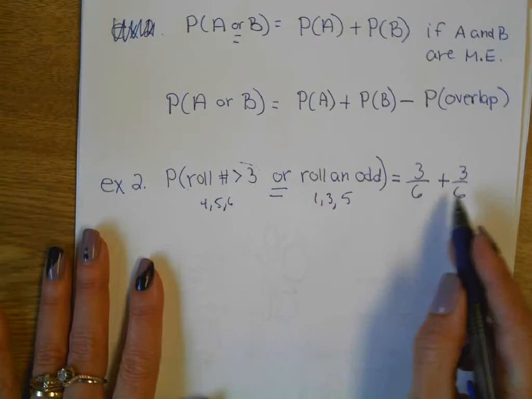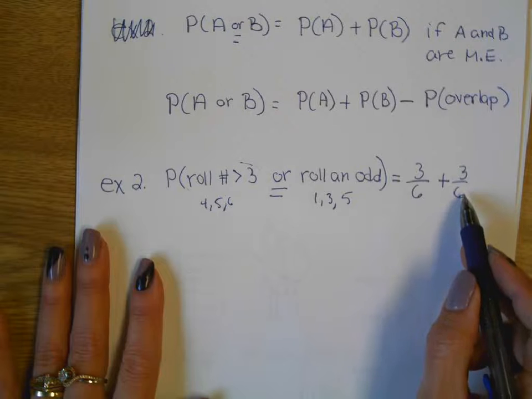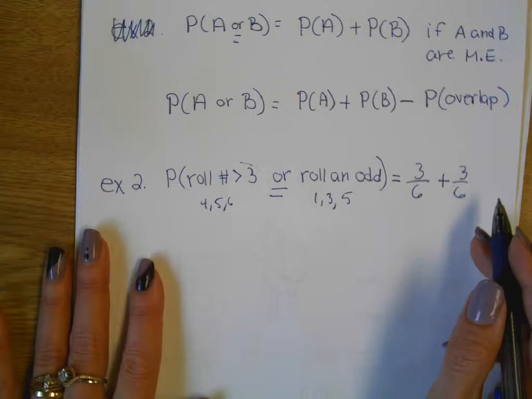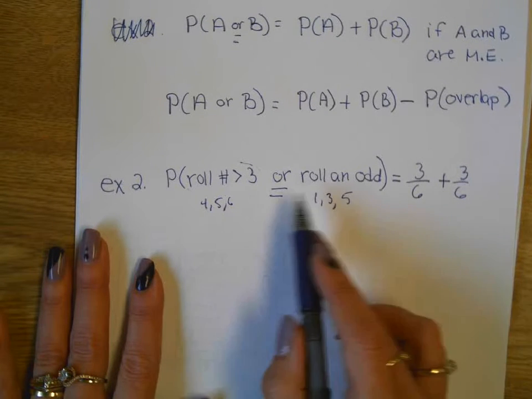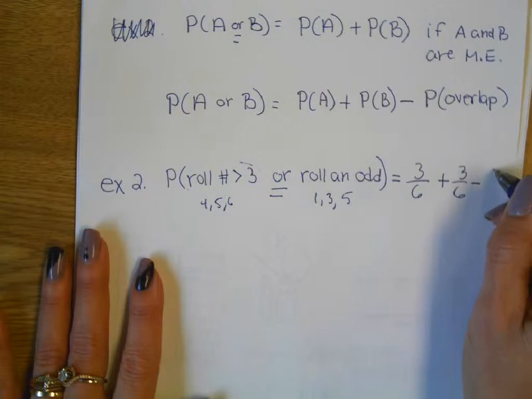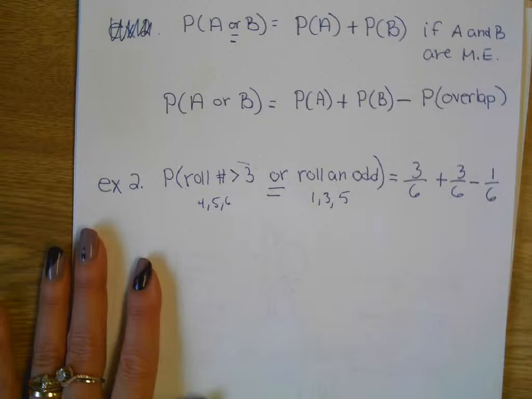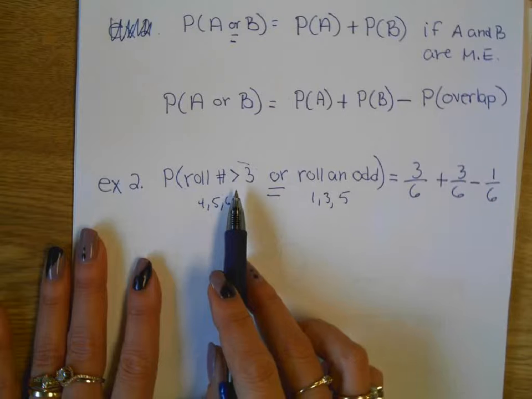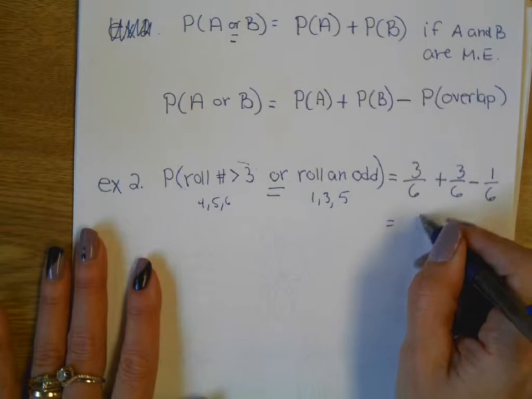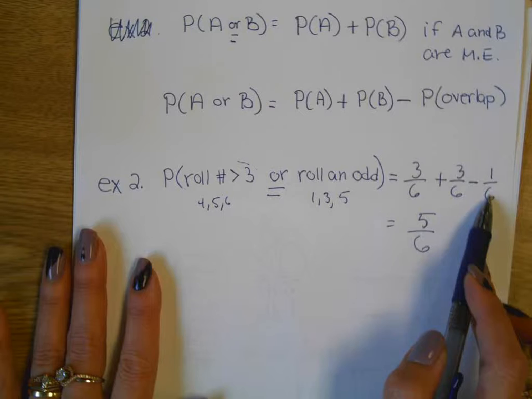Did we double count anything? Because according to this, what should be the probability? What's 3/6 plus 3/6? 100% chance. Well, we did double count something. What did we double count? The 5. There was one outcome that got double counted, so we subtract 1/6, the overlap. So what's the real probability of me rolling a number greater than 3 or an odd? 5/6. So all you have to remember on the ORs is to subtract any possible overlap.